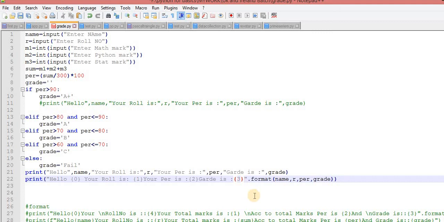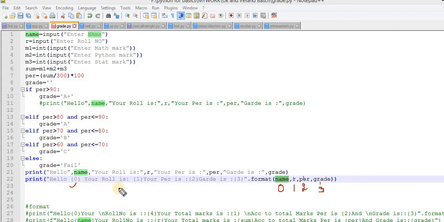Now understand this case. Let's suppose the name contains Ravi. The position of name is index 0, R is at index 1, PER is at index 2, and grade is at index 3. So where I need index 0, I put it over here. Where I need index 1, I put 1. Where I need index 2, I put 2. Where I need index 3, I put 3. This format is the method associated with the string class inside Python.